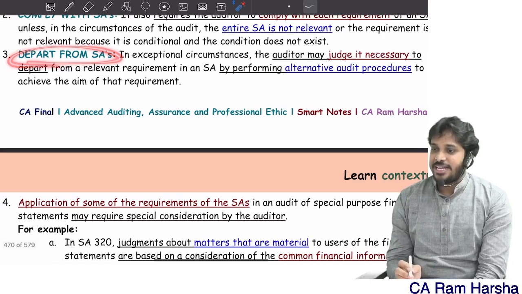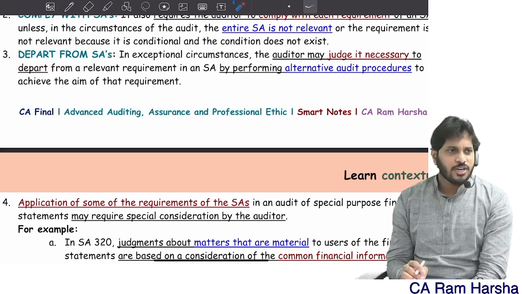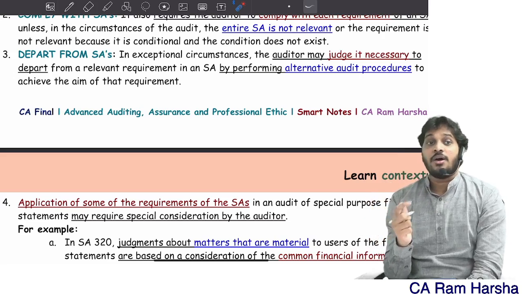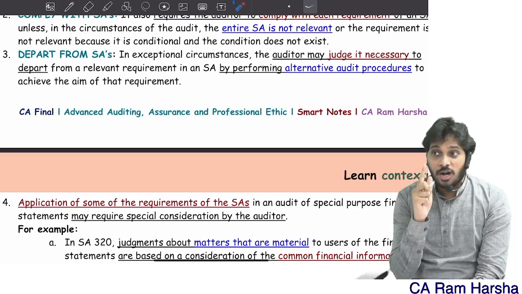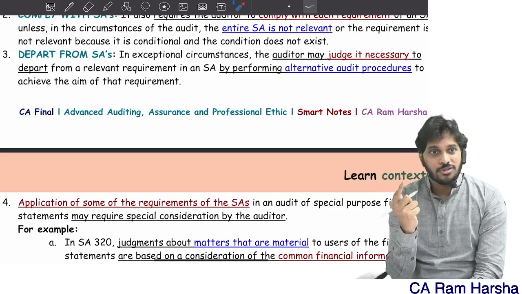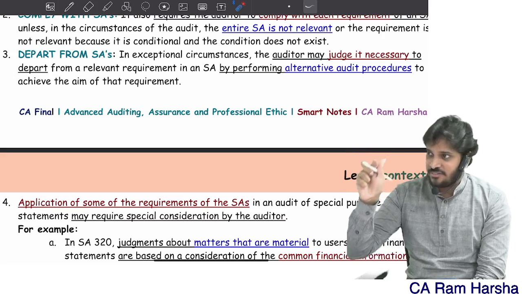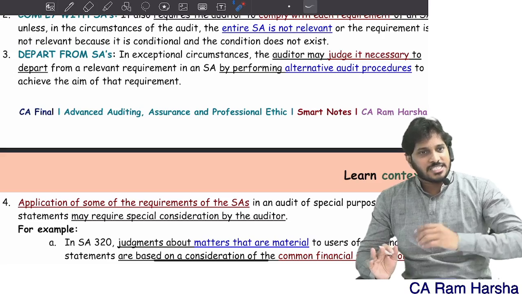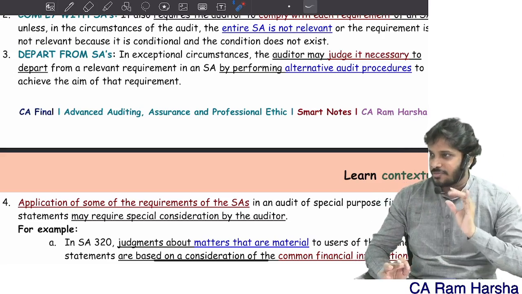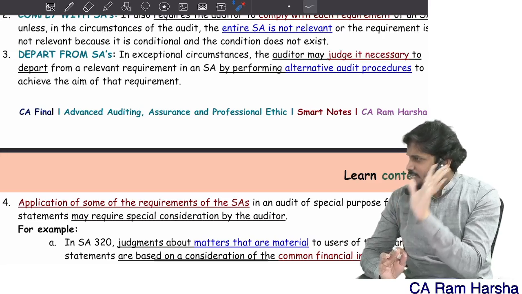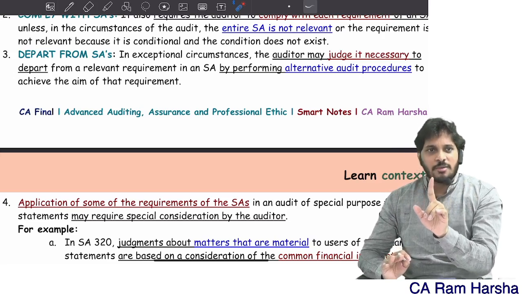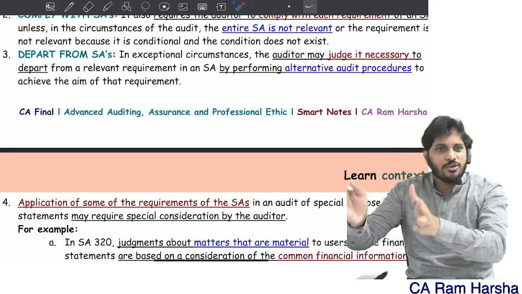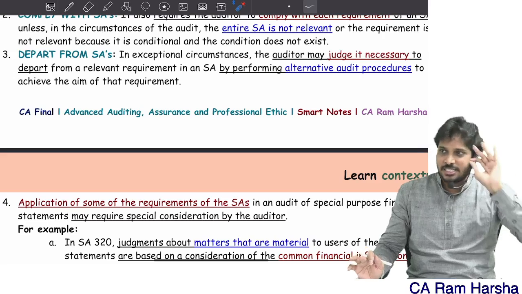If at all you are deviating from any of the standards when you are performing special purpose financials, why are you deviating? What alternative method did you follow? How does it achieve evidence? How does it achieve the objective of the standard? See, every standard has an objective. For example, SA 250 is there. The objective is very simple: identify non-compliances that have an impact on financials, and if so, report it to the users. As simple as this. This is the objective.